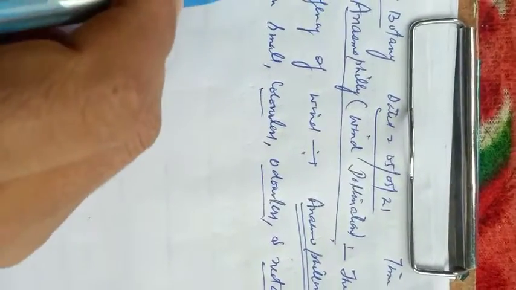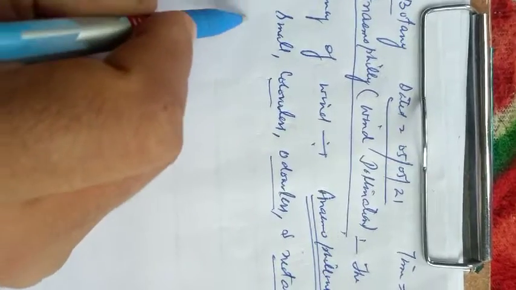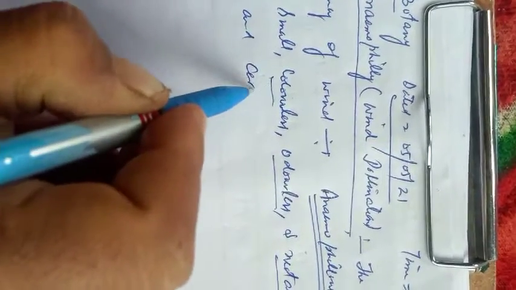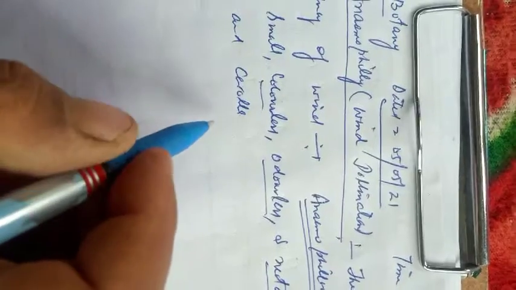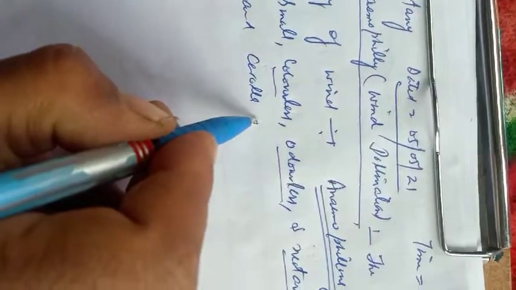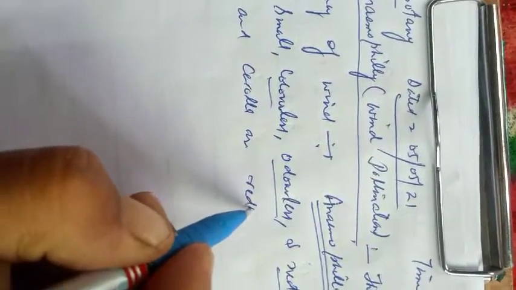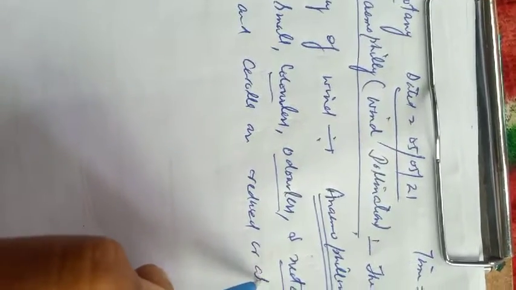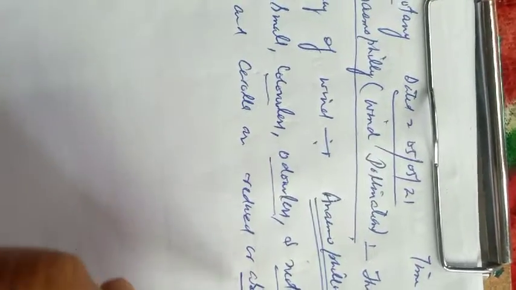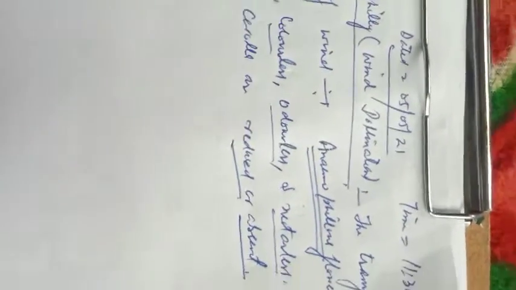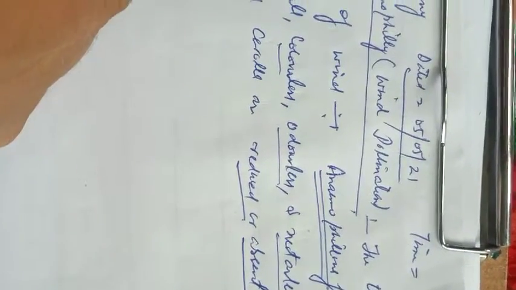Number second feature is that in these flowers calyx and corolla are reduced or absent. The two accessory whorls, calyx and corolla, are either reduced or totally absent in these flowers.